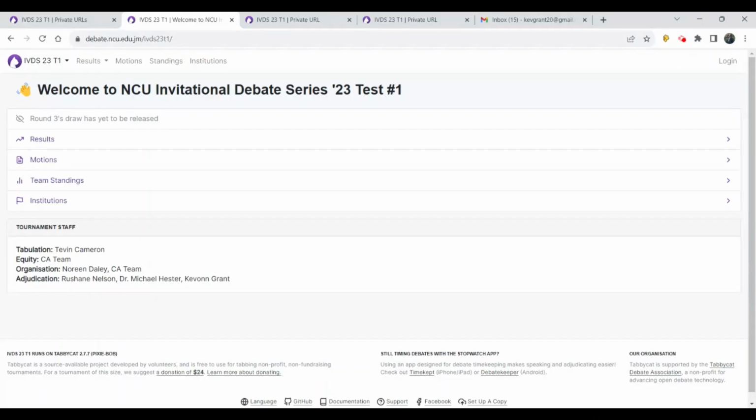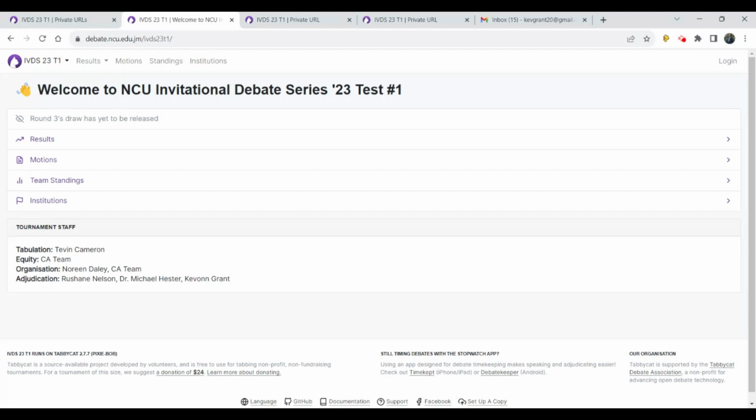Each participant will have a unique URL that will take them to their site, which allows them to make certain decisions like submit feedback forms and view the draw to determine where their position will be in different matches, as well as to see how you have been performing as a team throughout the tournament. That private URL is unique for everyone and should not be shared with anyone else, or else they'll be able to make certain decisions on you or your team's behalf.